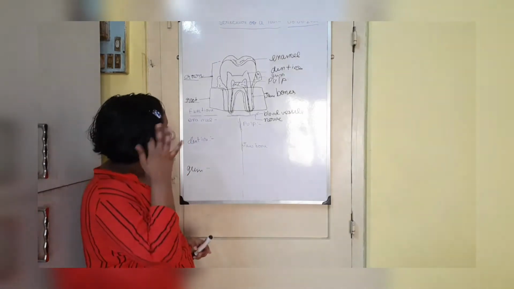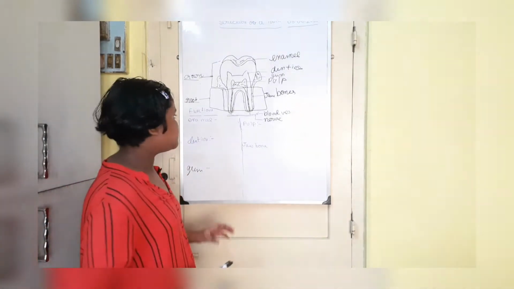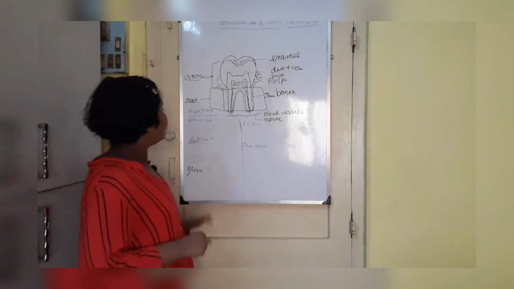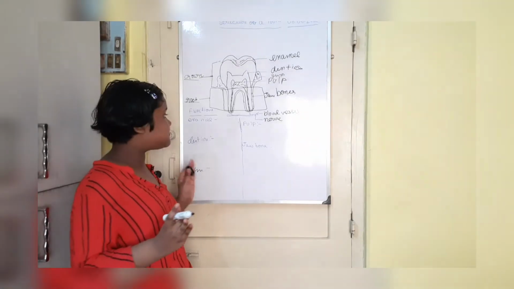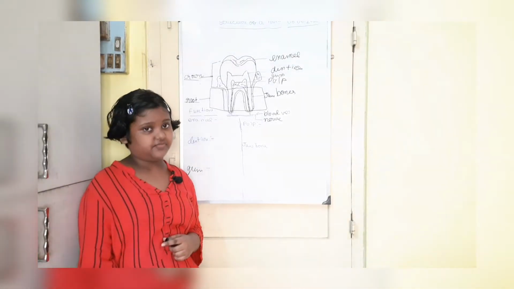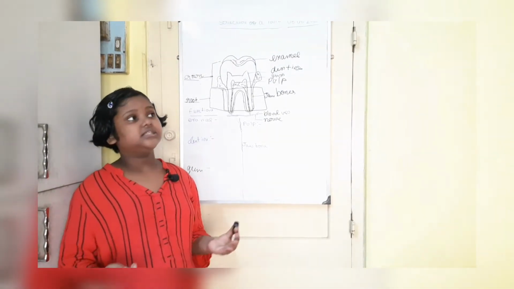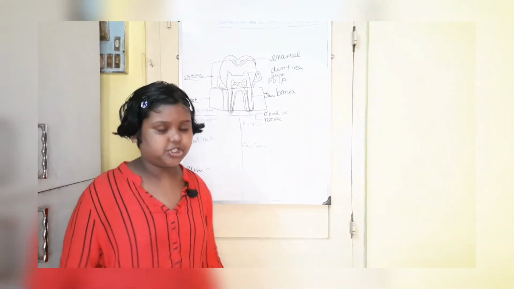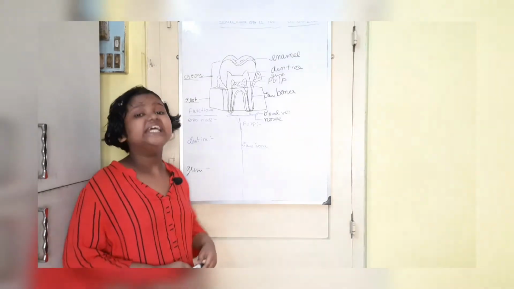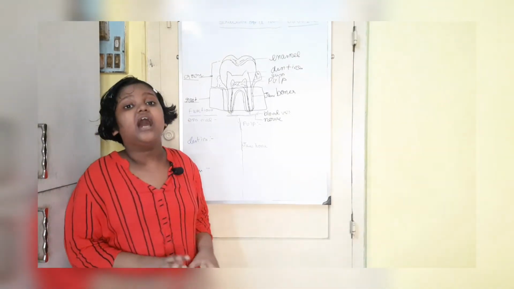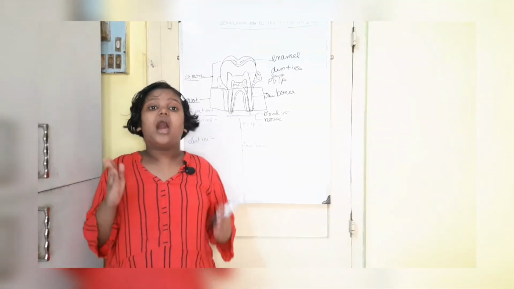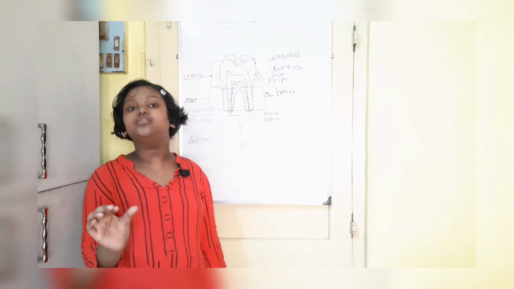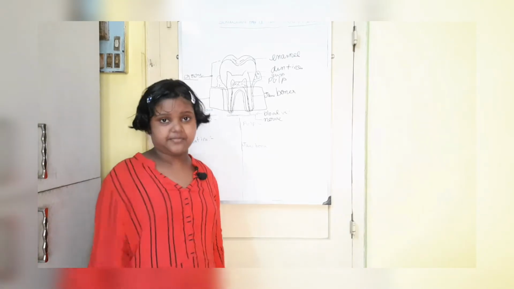What is the meaning of functions? A function is a thing that they do, their work. Now I will tell you the functions. Enamel's function is that it is the outer hard part. It is the part you can see or touch with the brush. And it is very hard. It is the hardest part of our whole body.